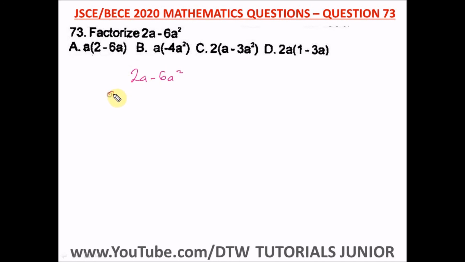So we'll bring out 2a, and what are we left with? We're going to be left with 1 here minus, if you bring out 2 from this 6 here, we're going to have 3, then bring out a from this a squared here, we're going to have a. So this is our answer. If you open up this bracket, 2a times 1 is 2a, and 2a times minus 3a is 6a squared. So this is our answer, and our right option here is option D.